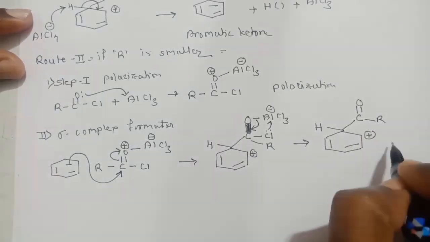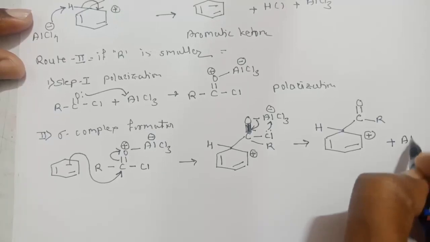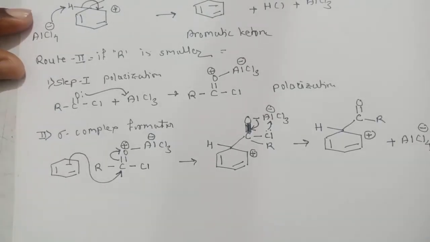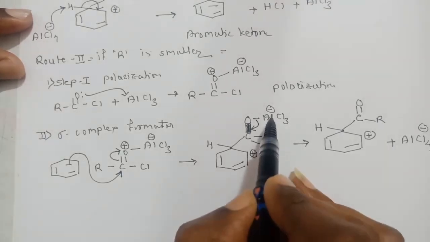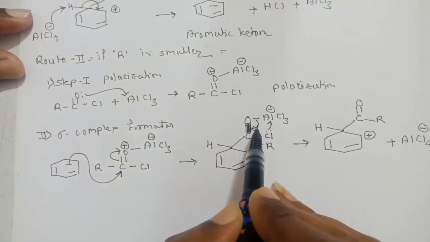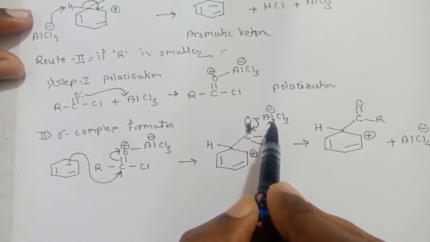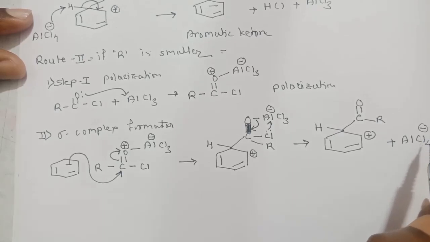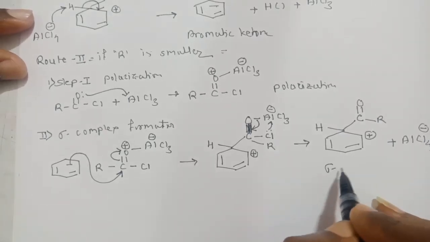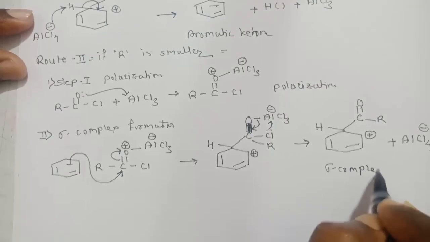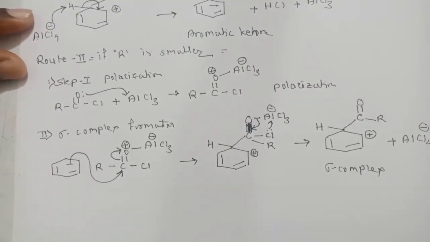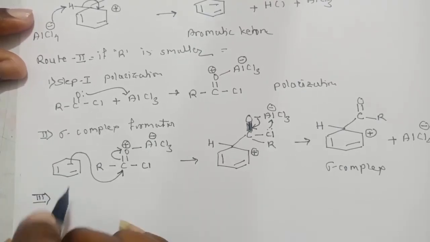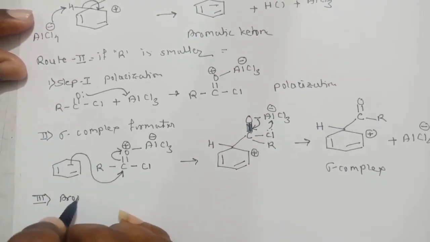So this is the compound, and the second product is AlCl4 minus. This minus charge remains as it is because 2 electrons are going while 2 electrons are coming. So the net negative charge on this Al will be the same. So this is called the sigma complex. Now the third step. What is the third step? Aromatization.